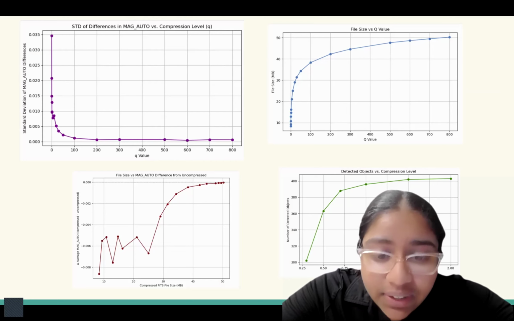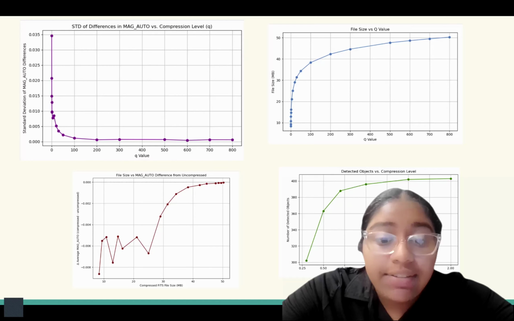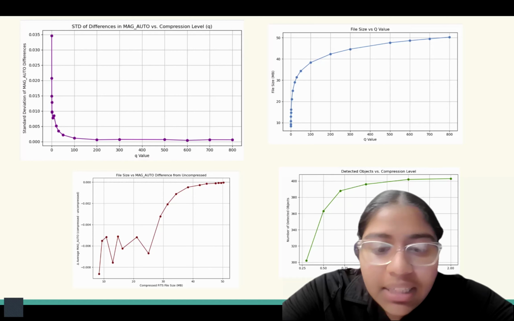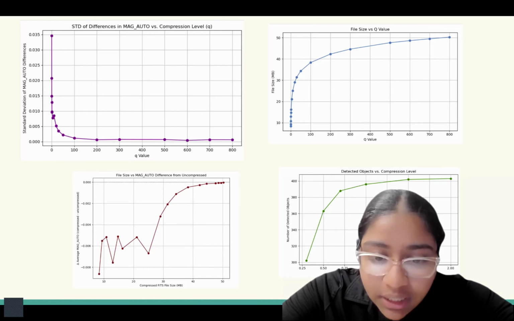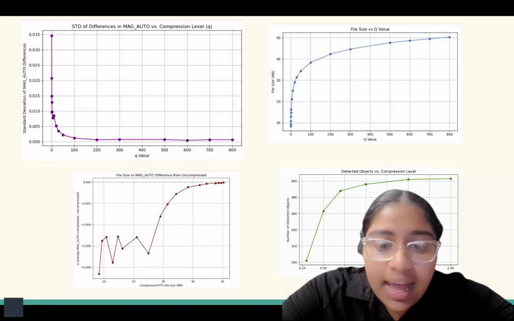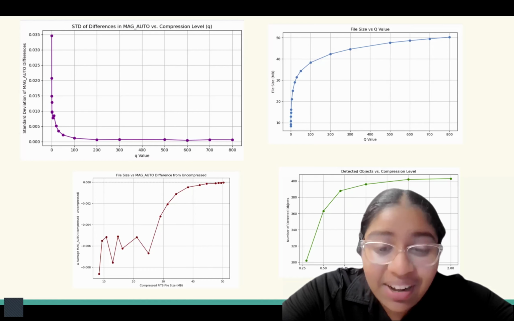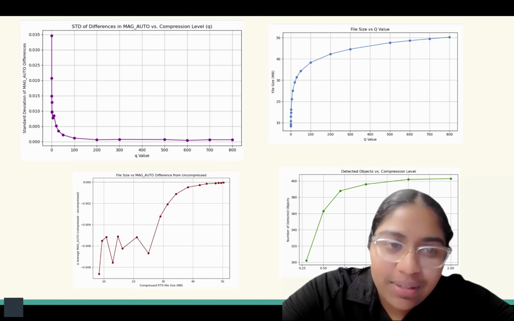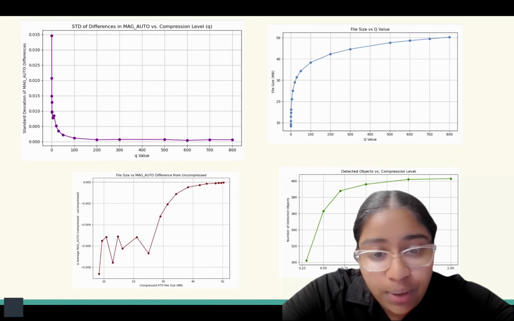As the Q value increases, so does the file size and the number of detected objects. Eventually, the number of detected objects matches that of the uncompressed image. Along with this, as file size increases, the average mag-auto difference gets closer and closer to zero. And the standard deviation of mag-auto differences also decreases and comes closer and closer to zero. This shows how the differences were less spread out at larger Q values.